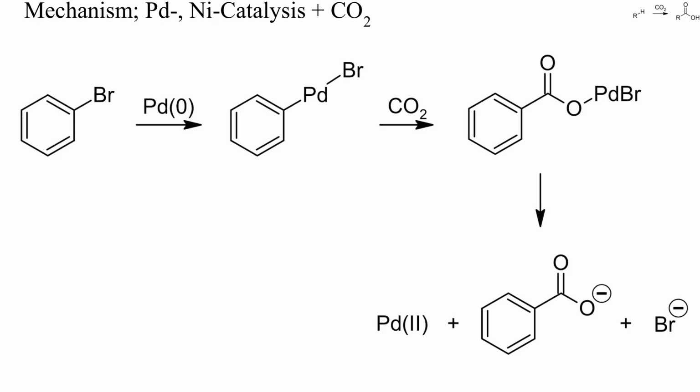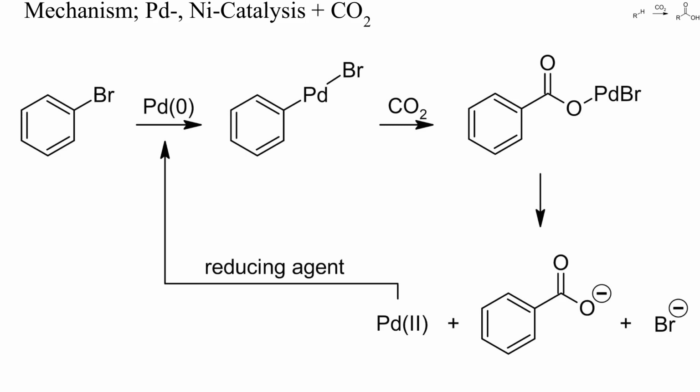Aryl and vinyl halides can also be carboxylated with carbon dioxide and some palladium or nickel zero catalyst. Such reactions proceed by initial insertion of the metal into the carbon-halogen bond. Like polar organometallics, some organopalladium or nickel intermediates can react with carbon dioxide and yield carboxylates, as shown here. This mechanism implies, however, oxidation of the metal, just like in a Grignard reaction.